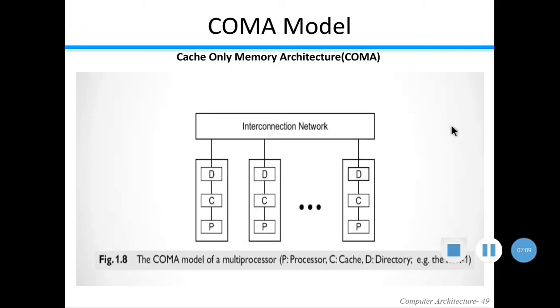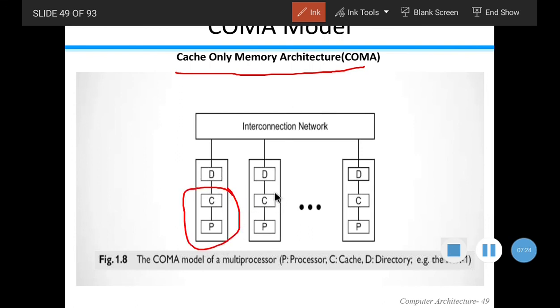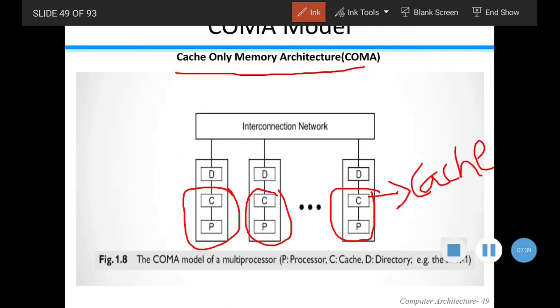Next we will discuss the COMA model. It is called cache only memory architecture. We observe here that each processor has its own cache, instead of having a shared memory or local memory. These stand for the directory here.